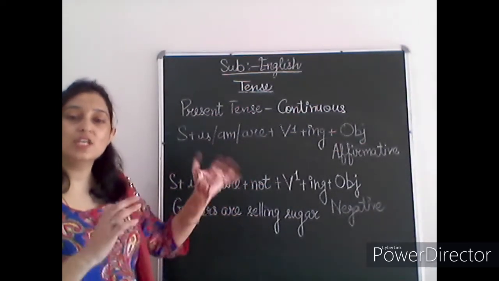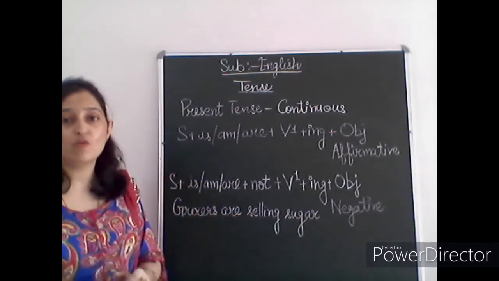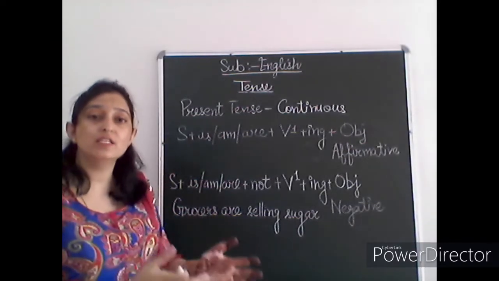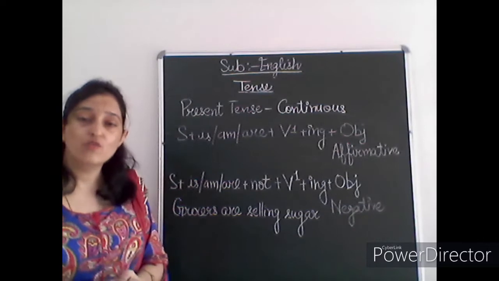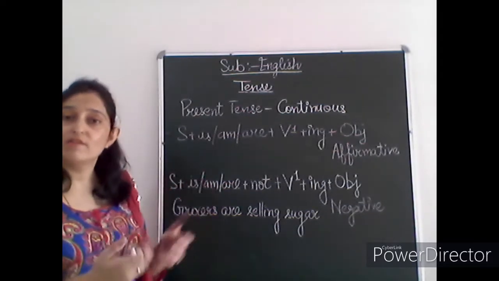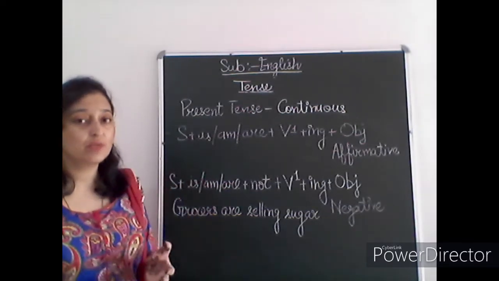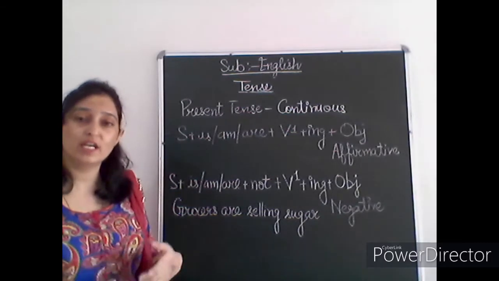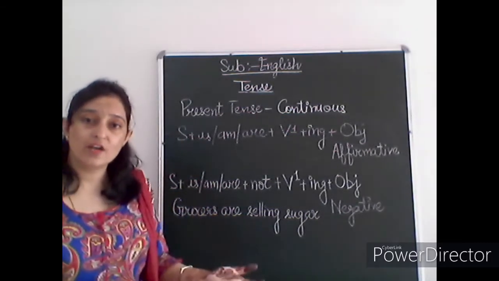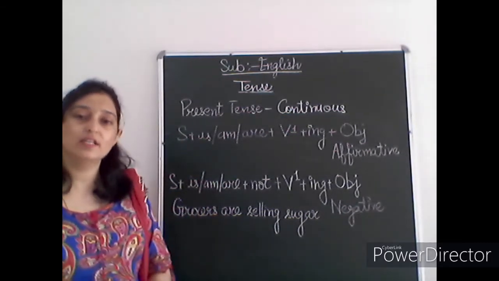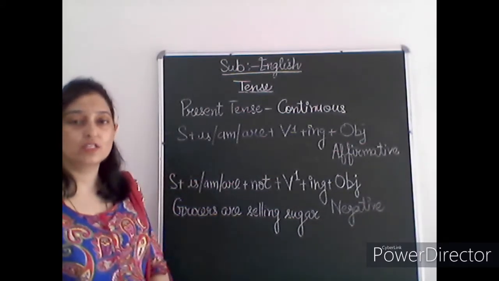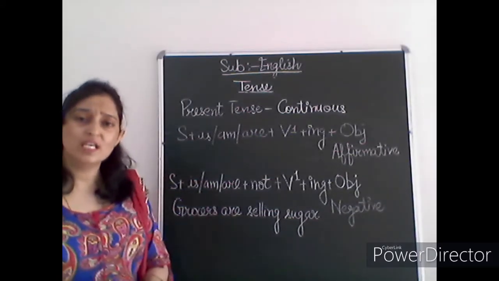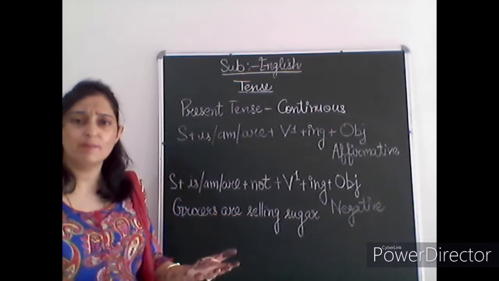This always changes as per the time of the action, as per the present, past or future. So here you will always get different kinds of changes as per the present, past, future, or as per the categories of simple, then continuous, then perfect, and then the last one, perfect continuous. So subject and object will always remain the same in the present, the past, and the future.